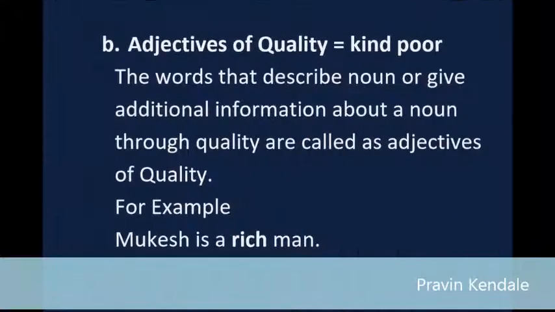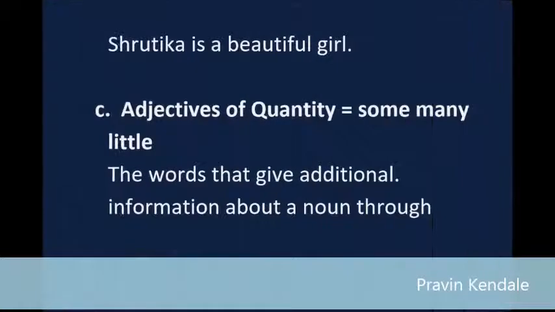B. Adjectives of quality equals kind, poor. The words that describe a noun or give additional information about a noun through quality are called adjectives of quality. For example, Mukesh is a rich man. Shrutika is a beautiful girl.